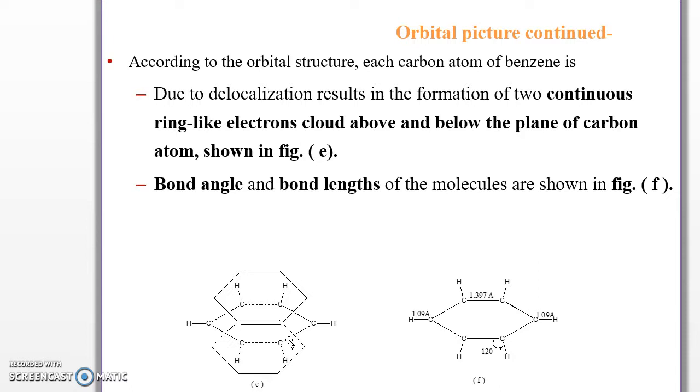Bond angle and bond length of the molecule are shown in figure F. Let's see the bond length between carbon and hydrogen, that is 1.09 angstrom, and between carbon and carbon, that is 1.397 angstrom. The bond angle between two adjacent bonds is 120 degrees.